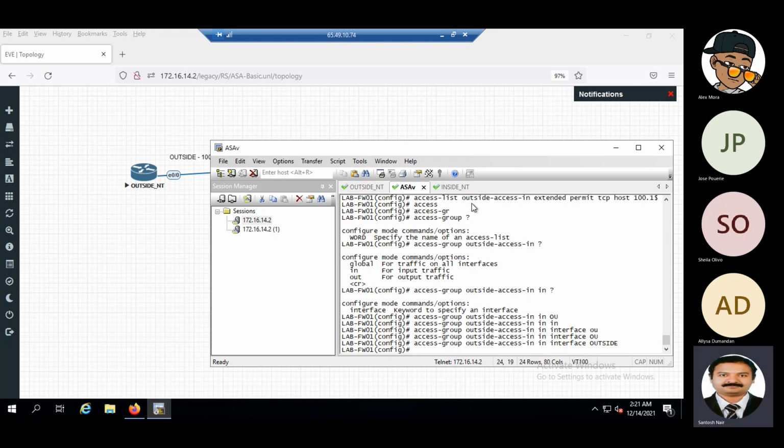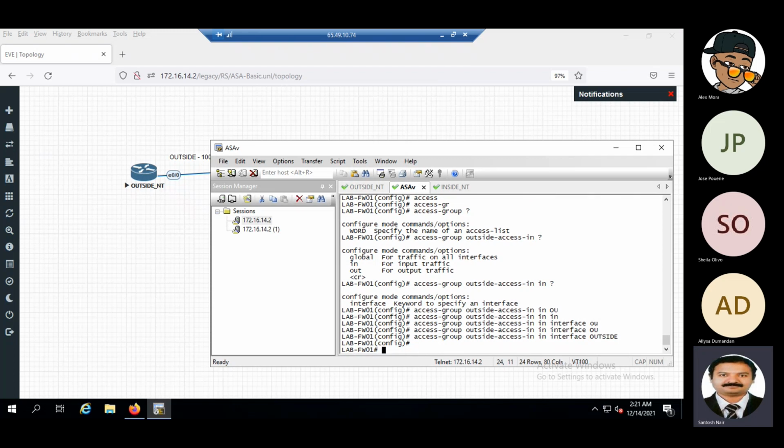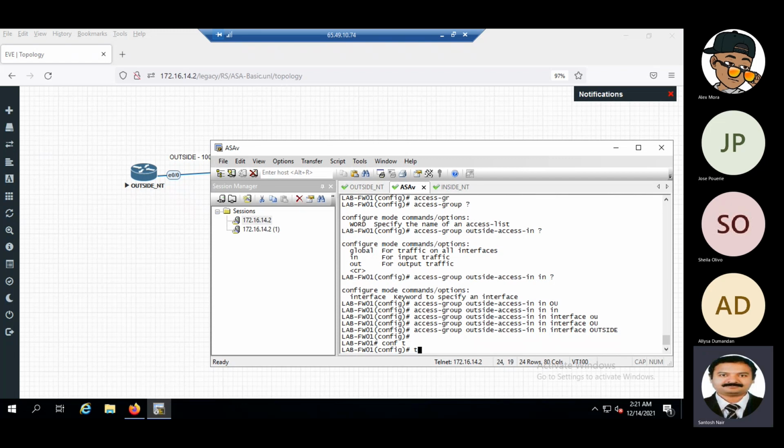Now we can check the traffic to the firewall. Suppose we want to enable access to the firewall. There are three ways of enabling access to an ASA firewall: one is telnet, second is SSH, third is HTTP. HTTP is required if you want to do web management, management through the web interface. So suppose we want to enable telnet, how will we enable telnet? We have to do conf t, telnet.